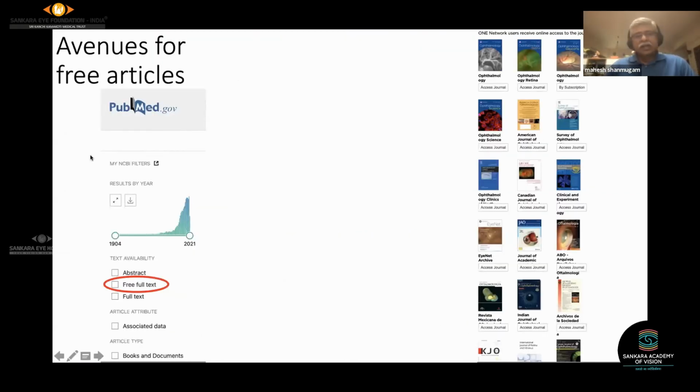Now the other thing is, all of us want full text, but obviously we're not going to read all the full text, just some relevant articles. PubMed itself gives some free full text, but not all of them. IJO and a few other journals are free, BMC are free. The other thing is this one. You can see the number of journals which are free.